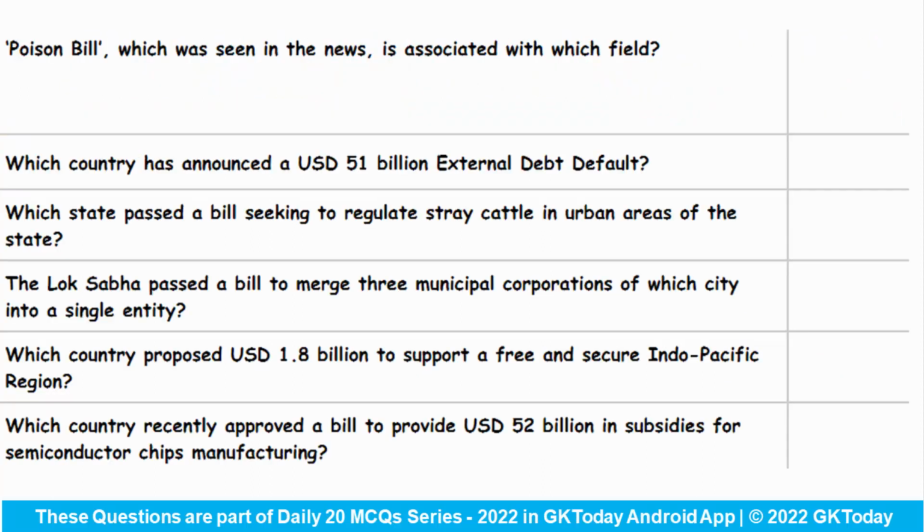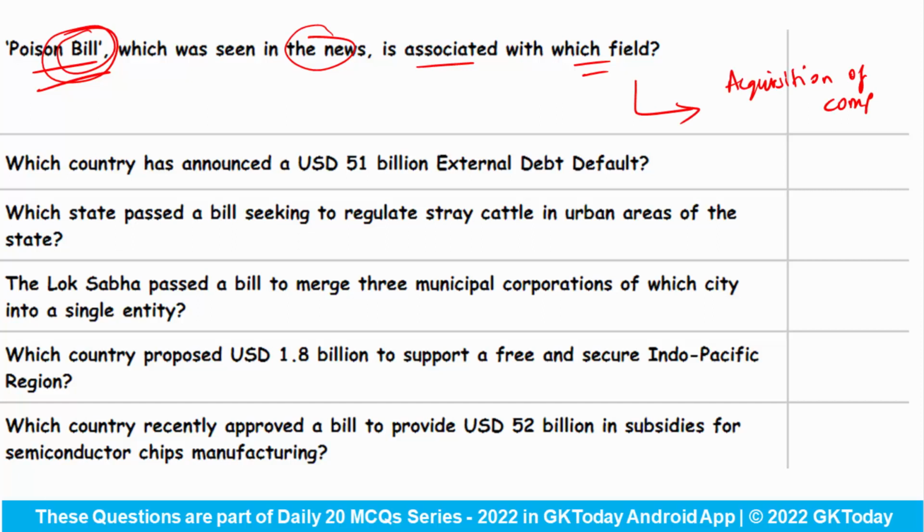Let's see some of the important bills that were in news. Poison pill, which was seen in the news recently, is associated with which field? We have talked about this in a detailed manner earlier, so here we'll keep it short. Answer is acquisition of company. Which country has announced a $51 billion external debt default? This country is Sri Lanka.